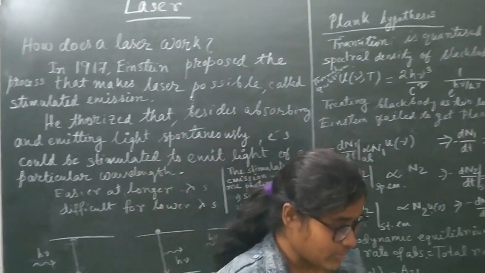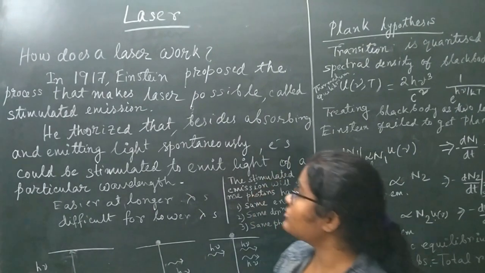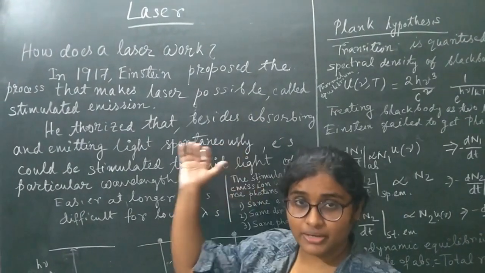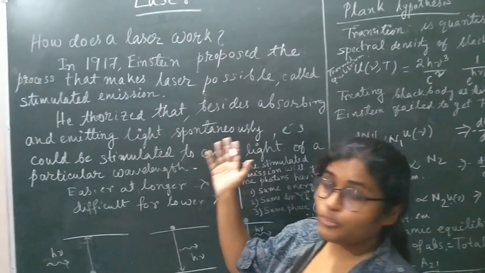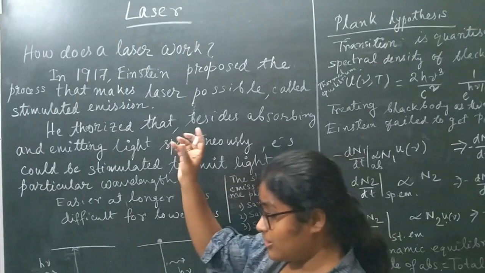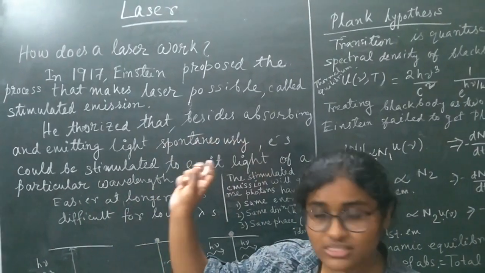I told you that the basic concepts of the laser were first in Einstein's mind. But if you go back before Einstein, the discoverer of the lasing action, to be precise, is Max Planck.